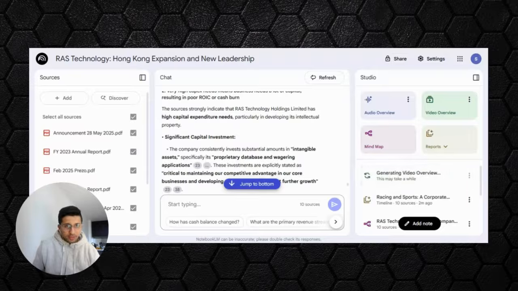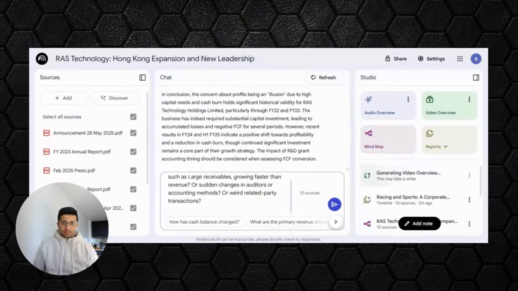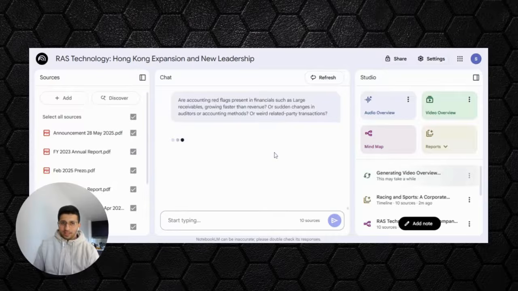So maybe this one. I do like to ask about accounting red flags, because sometimes it's not easy to identify red flags when you're going through the annual report. So AI might be able to help do that for us. So large receivables, or receivables growing faster than revenues, sudden change in auditors, accounting methods being changed, or weird third-party transactions. So let's see what AI has to say about that.